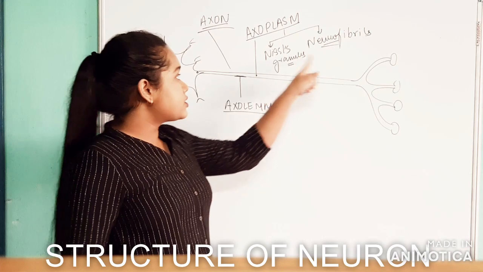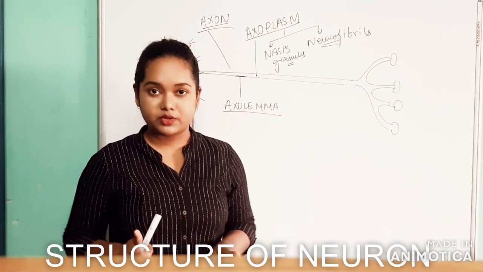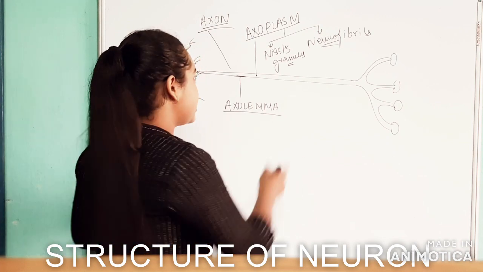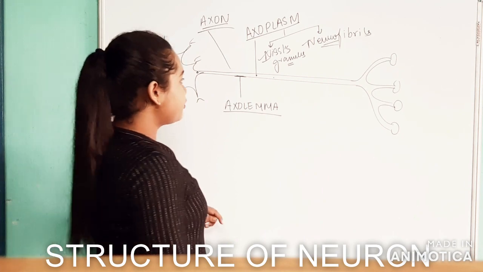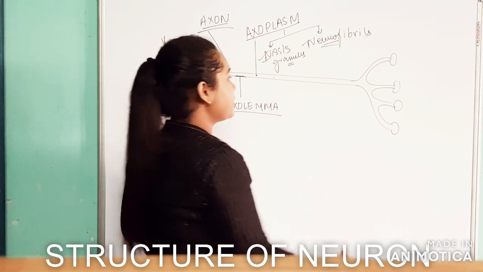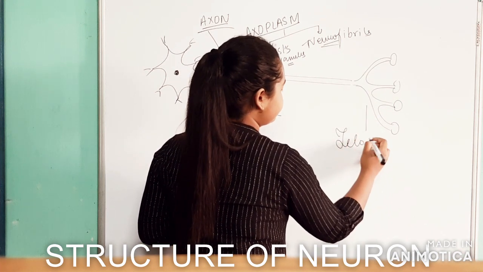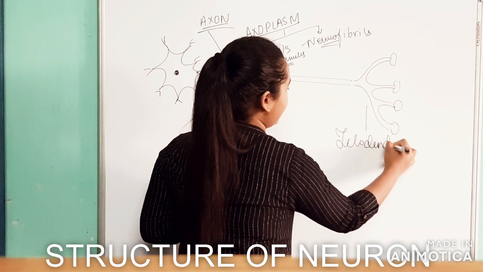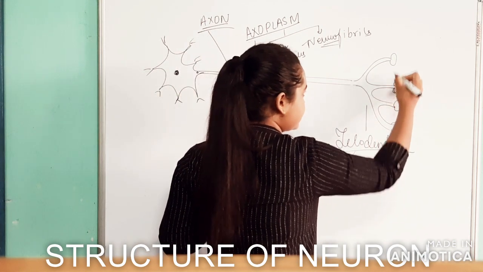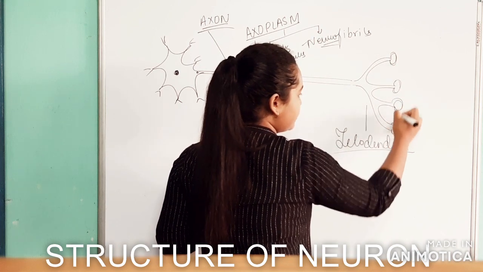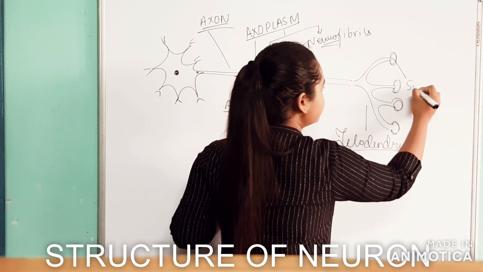Neurofibrils. These two are the structures which are not present in the exoplasm. So these two structures are absent here. Okay. Now let's move to the end of the axon. This end of the axon is what we call telodendria. Whereas these button-like structures, which are the most terminal part of the axon, are known as synaptic lobes.